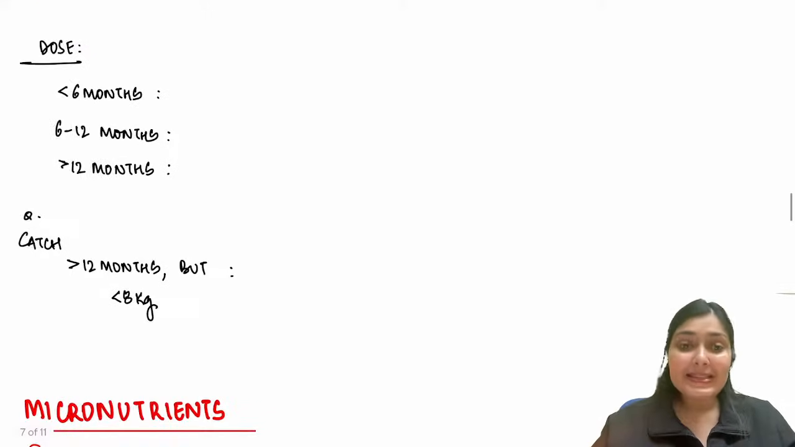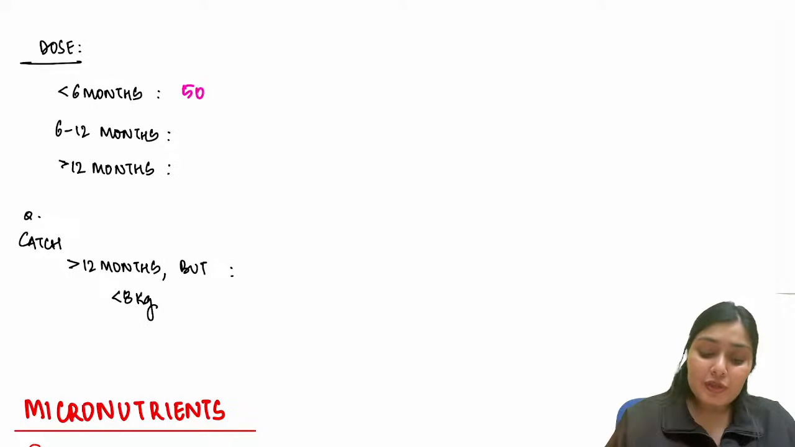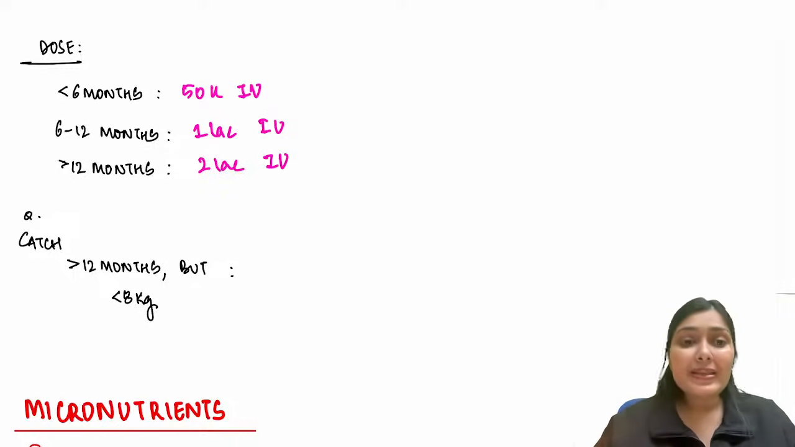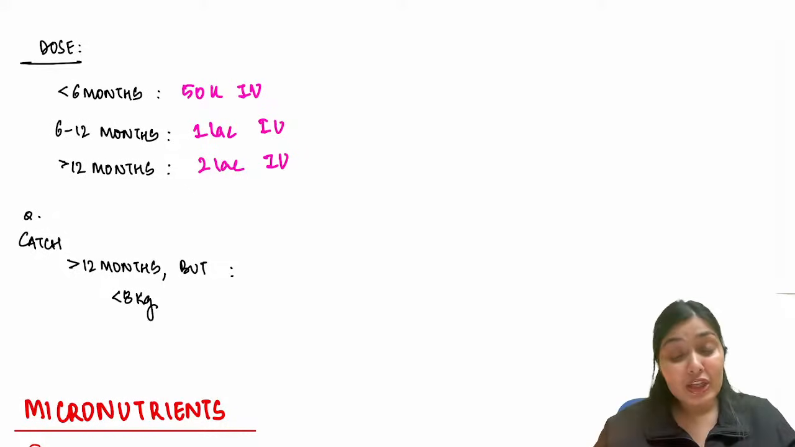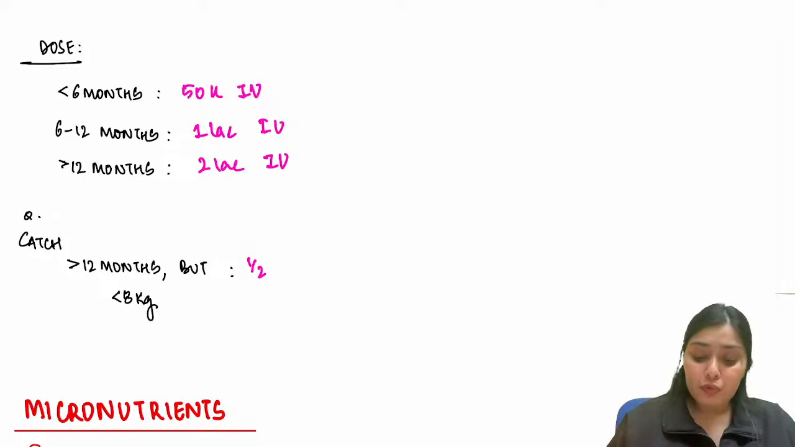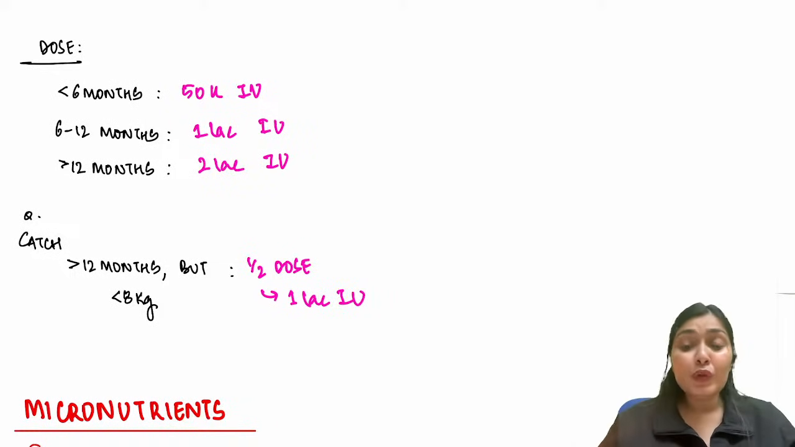And what would be the dose? If the child is less than 6 months, we give 50,000 international units. If the child is 6 to 12 months, we give 1 lakh international units. After 12 months or 1 year, we give 2 lakh international units. Now, what is the catch over here? If it is a malnourished child, if the child is above 1 year, but the weight of the child is less than 8 kg, it is a malnourished child, then we don't give 2 lakh international units. We give half dose. So that means you're going to give 1 lakh IU in that child. Right? So this is all about the dosage of oral vitamin A supplementation.